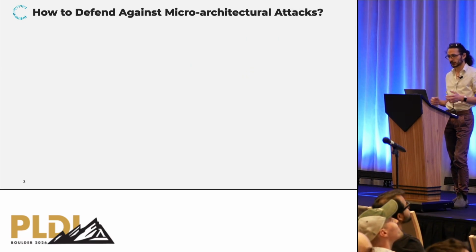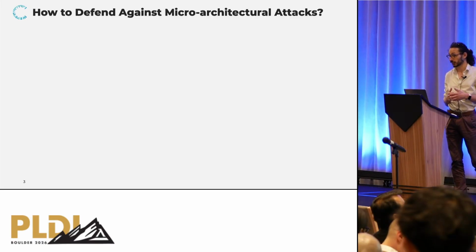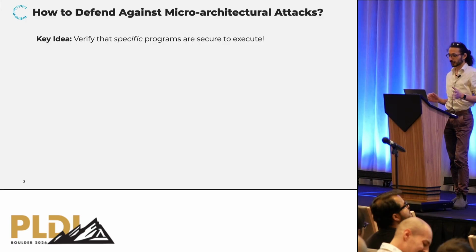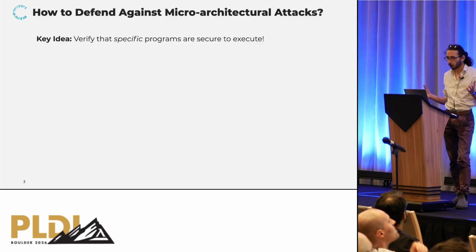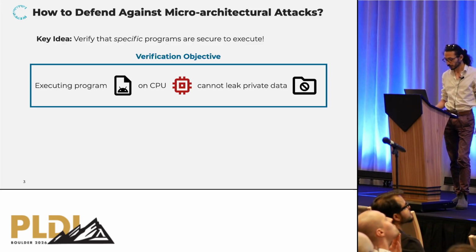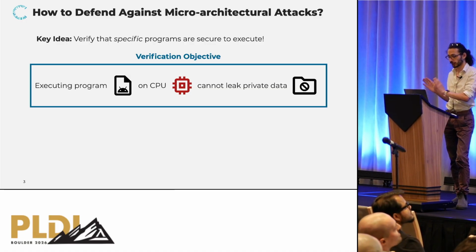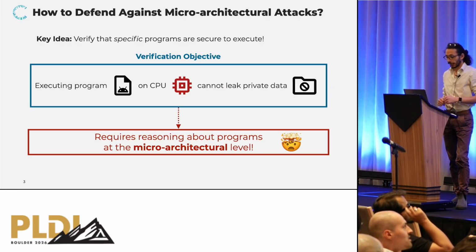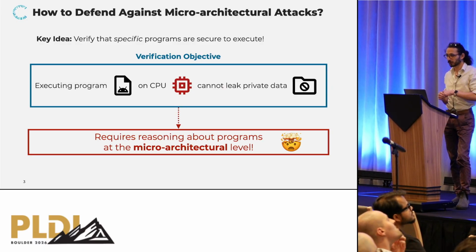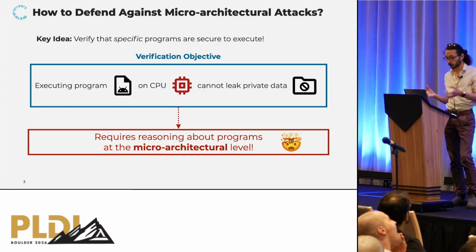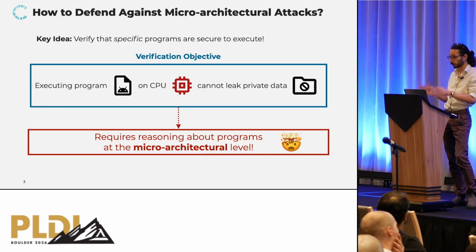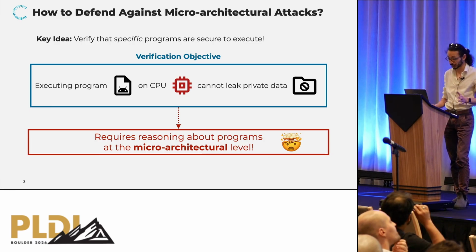Okay, so the big question is, how do we defend against such microarchitectural side channel attacks? And one key idea is to verify that a specific program is secure to execute on a potentially vulnerable CPU. So the big idea is that we want to prove that executing a certain program on a certain CPU cannot leak private data. The problem is that, as I said before, those security vulnerabilities are coming from the microarchitecture. So if we want to prove this, it means that we need to reason about the way the CPU is executing the program at the microarchitectural level. And this is very tedious.